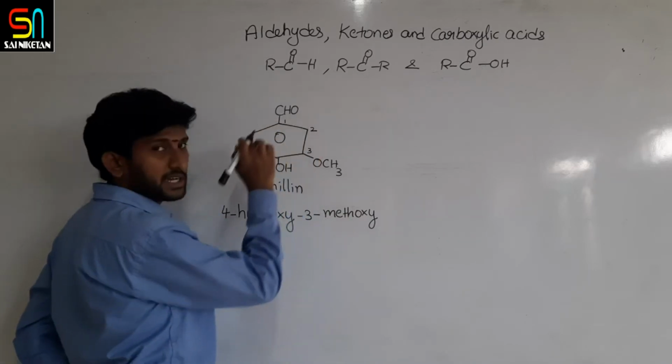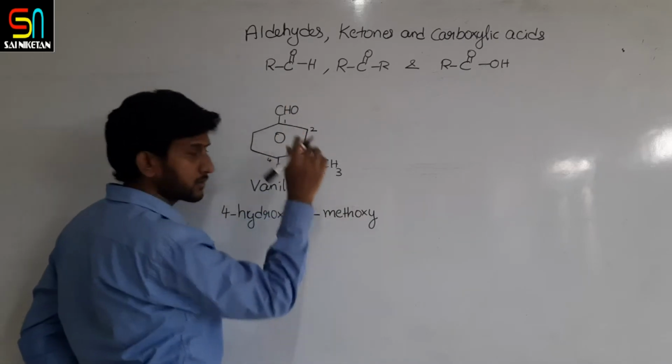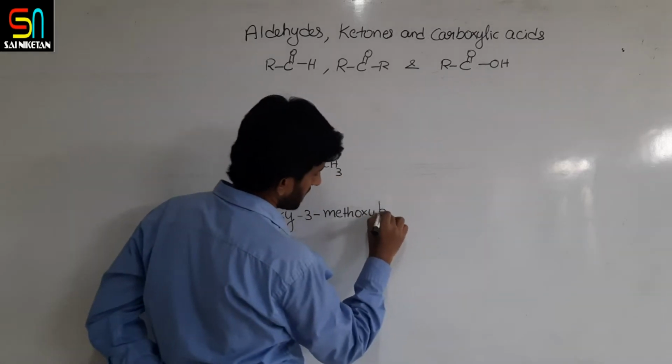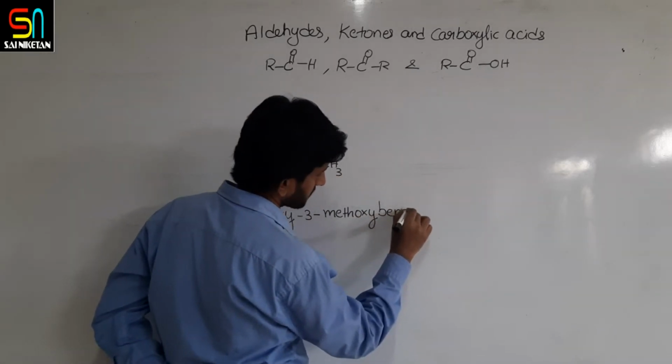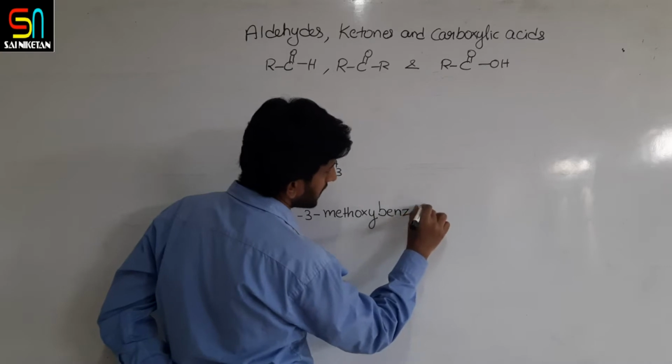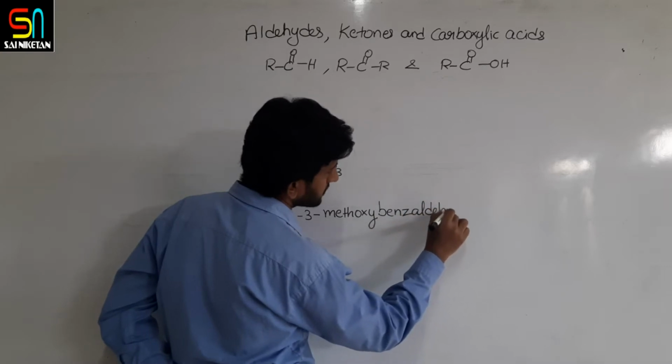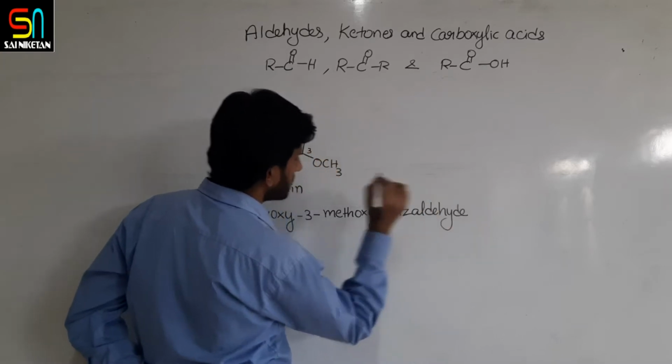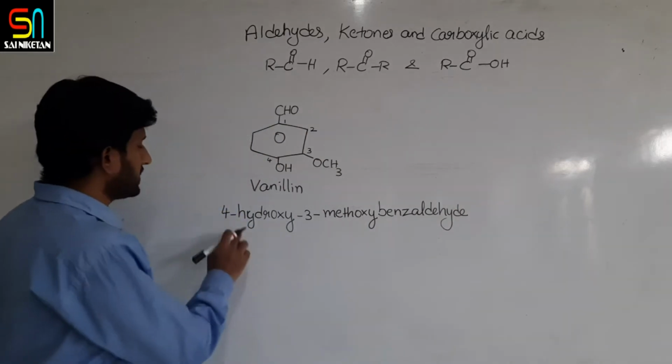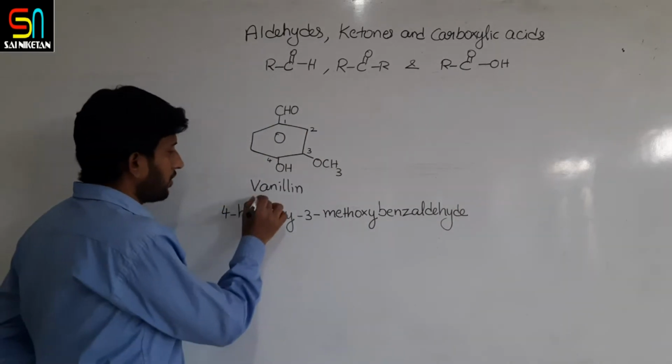And this is benzaldehyde, a benzene ring with the aldehyde group. So 4-hydroxy-3-methoxybenzaldehyde is the IUPAC name of vanillin.